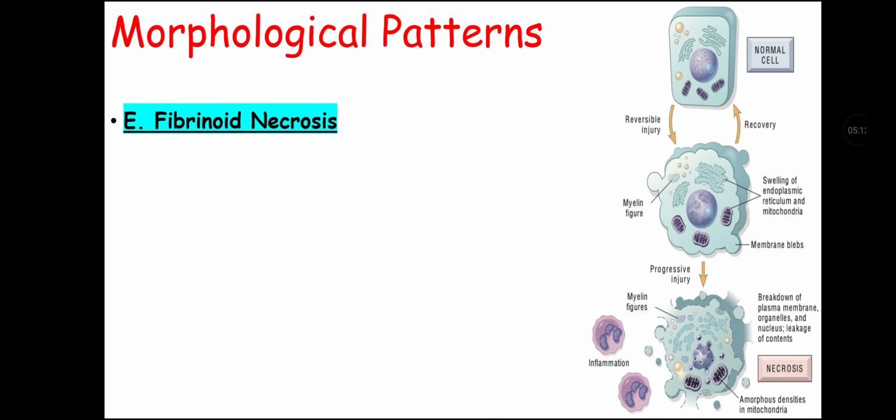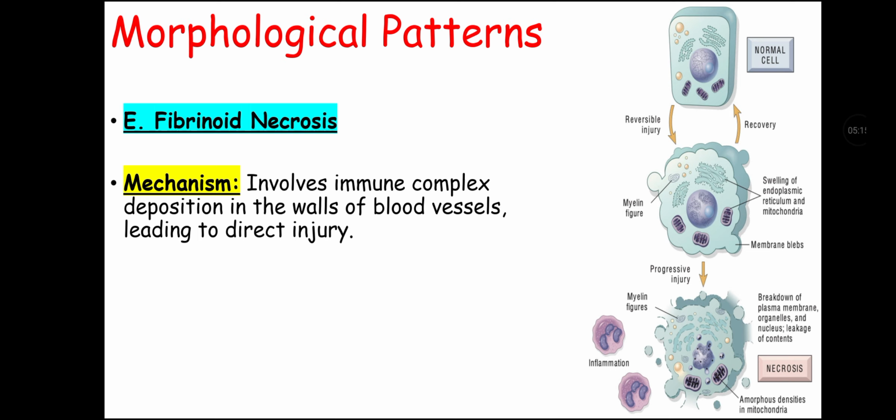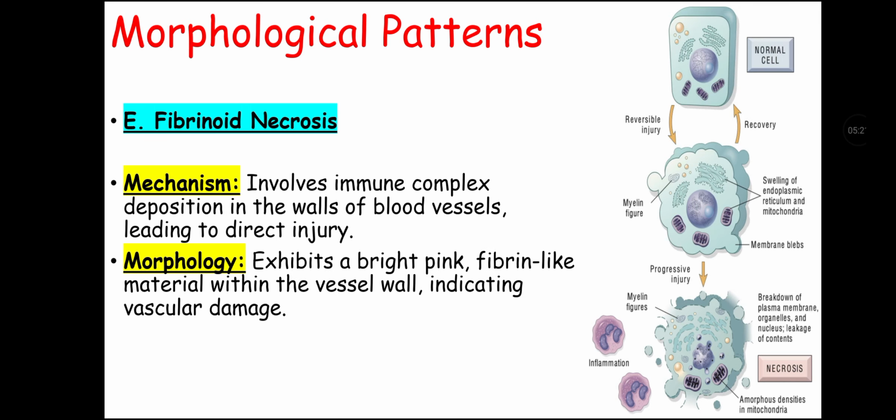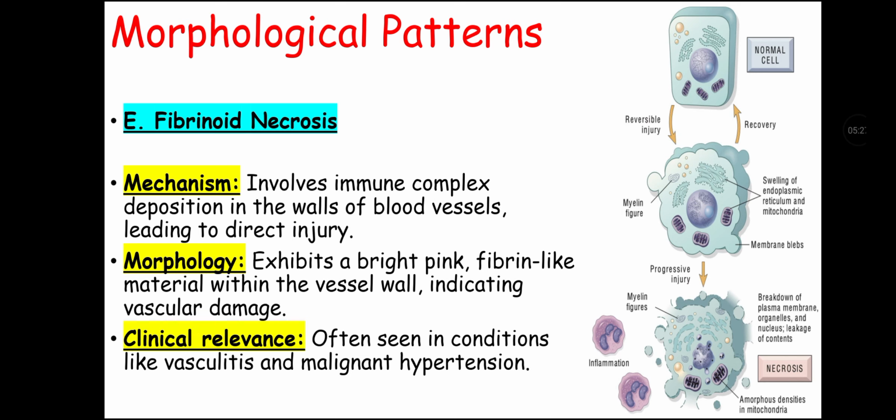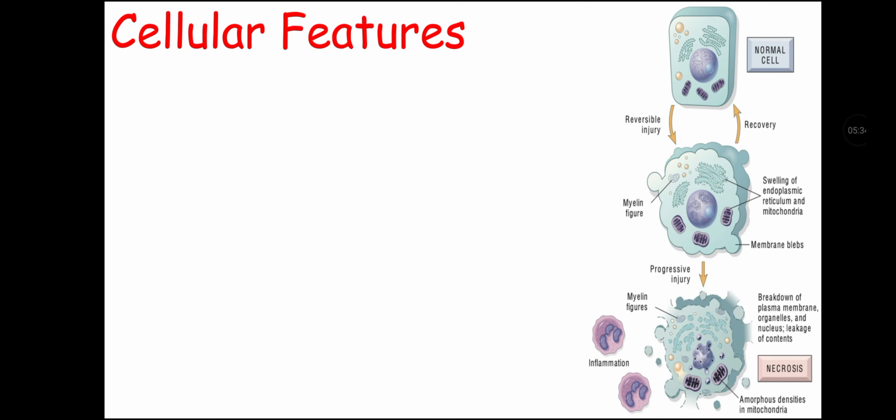Next pattern is fibrinoid necrosis. Mechanism: involves immune complexes deposition in the walls of blood vessels leading to direct injury. Morphology: exhibits a bright pink fibrin-like material within the vessel wall indicating vascular damage. Clinical relevance: it is often seen in conditions like vasculitis and malignant hypertension. Now let's talk about cellular features of necrosis.